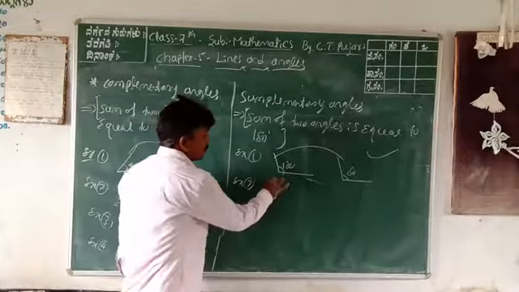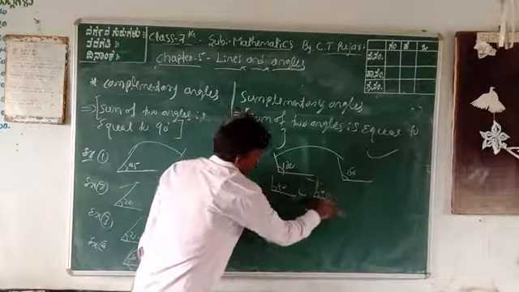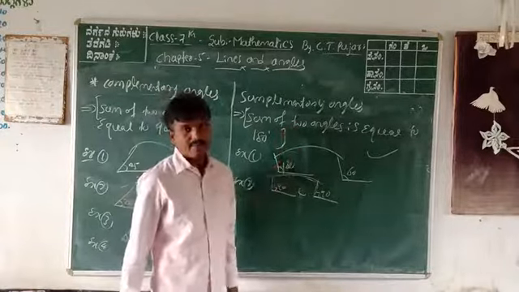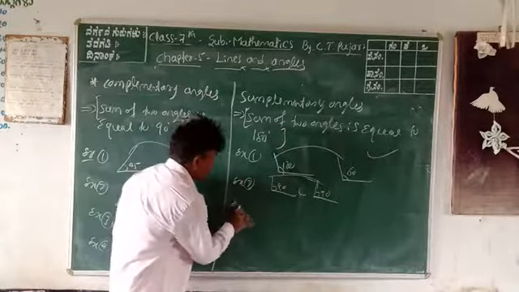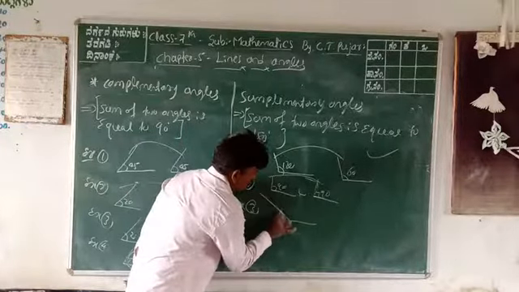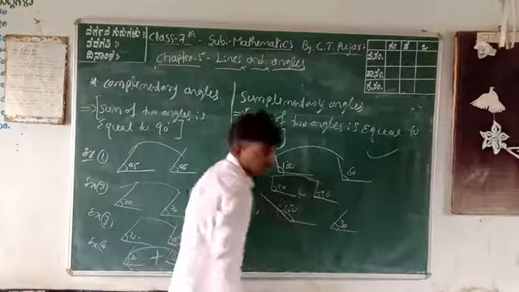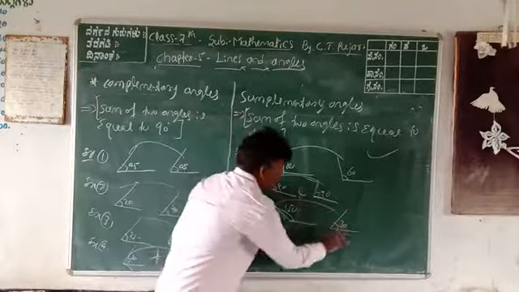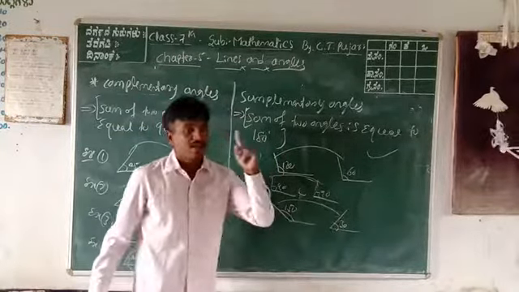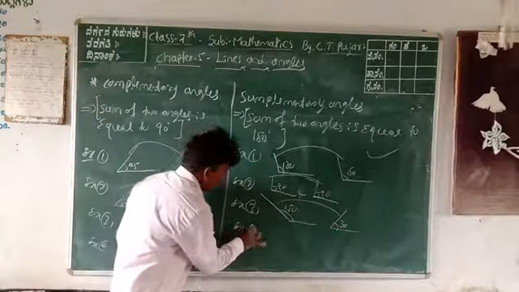Example 2. Check once again. 90 degrees and 90 degrees. These two are also supplementary angles, the sum of two angles is 180 degrees. Again, example number 3: 50 and 130. These two are also supplementary angles because the sum of two angles is equal to 180 degrees. Next, example number 4.